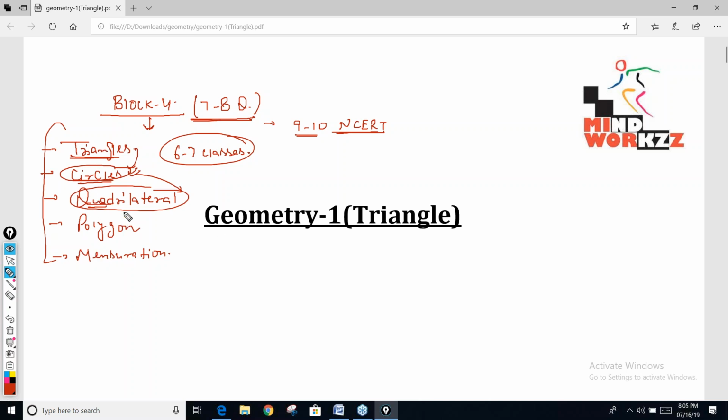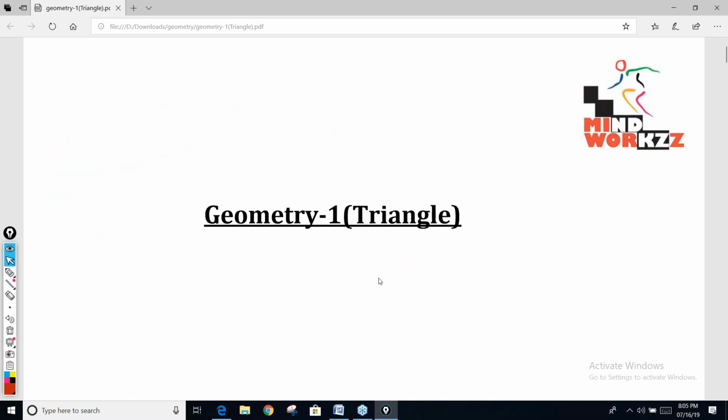I'm going to start with the very basics, and the advantage here in case of triangles is that I'm going to discuss one theory and then we'll do questions. I'm not going to teach all the theory together. So the advantage is you have to apply only that particular theory in the questions. That should be easier for you.